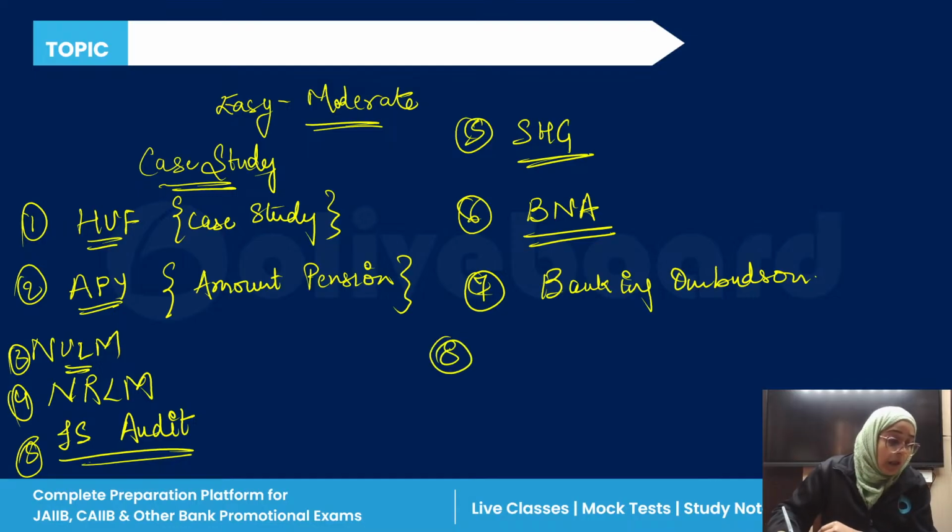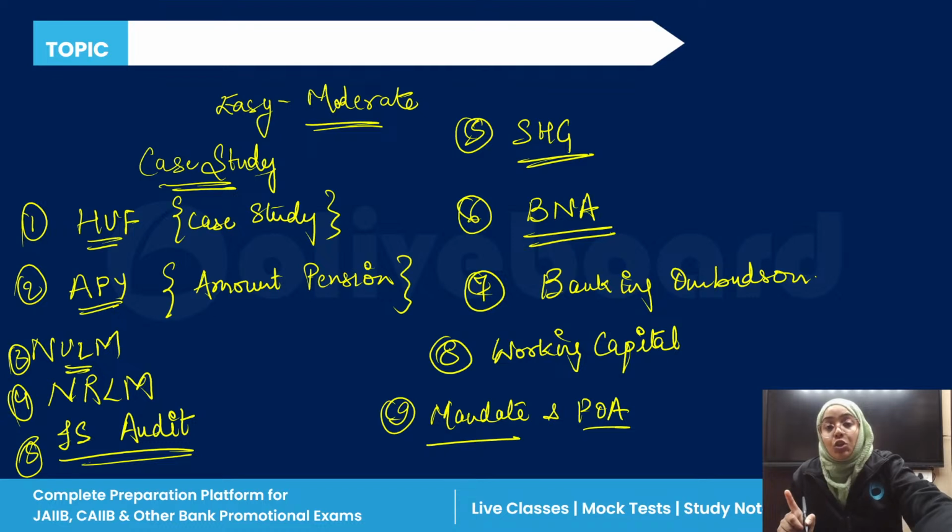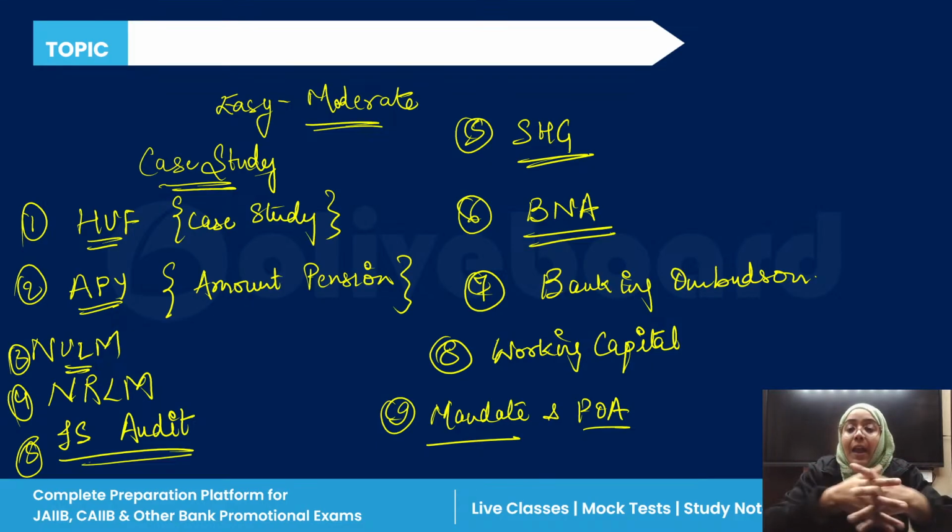Then there was one question regarding working capital. Okay, so working capital is lent by the bank for day-to-day activity. I think there was a numerical question based on working capital. Then there was one question regarding the mandate and power of attorney, and I have told you the difference between mandate and power of attorney. So what actually are a mandate and a power of attorney, right? The mandate is an unstamped agreement, whereas the power of attorney is a stamped agreement.